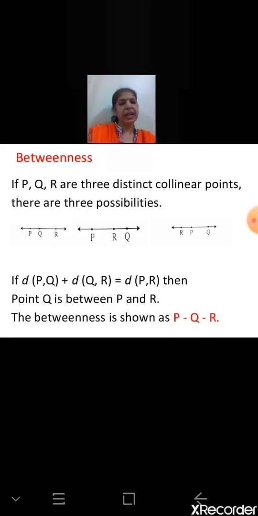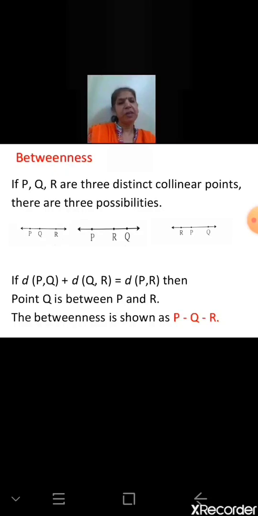So whenever we write like this, P dash Q dash R, it indicates that point Q is between the points P and R. And once we write P dash Q dash R, it means only one possibility holds. According to the given figures, it is the first one, P dash Q dash R. So this is the concept of betweenness. And there should be three distinct collinear points.